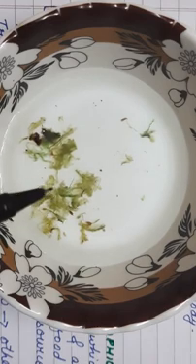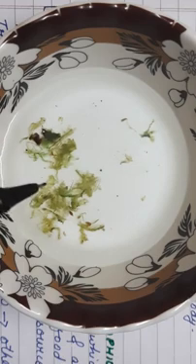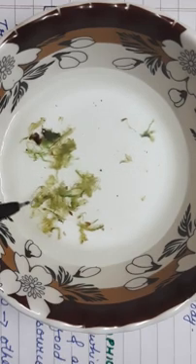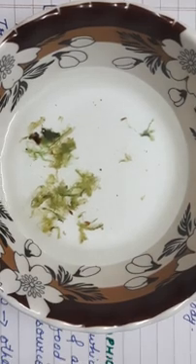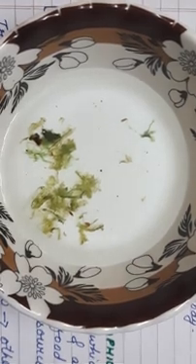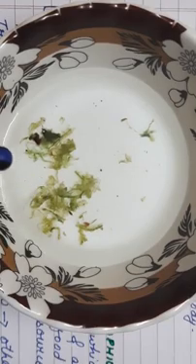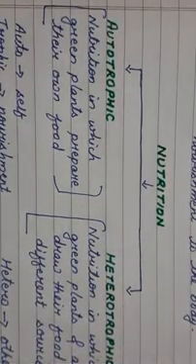This is algae. Since it is green in color, it can also prepare its own food, just like green plants. So that means algae is autotrophic, just like the green plants. What are the examples of autotrophic organisms?